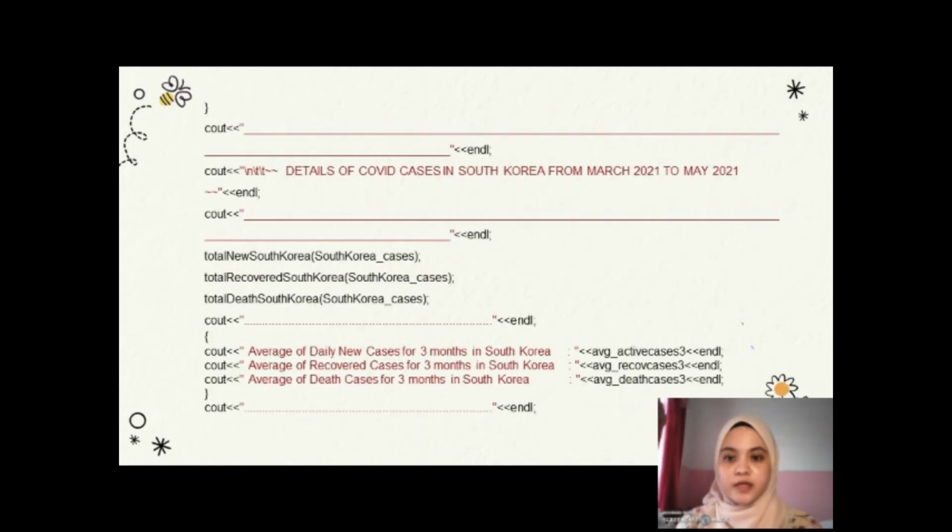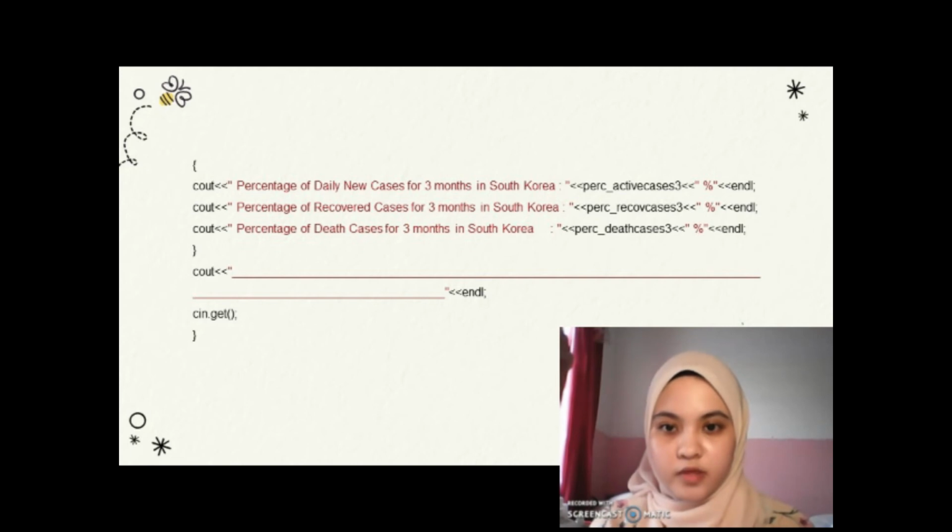Next, for the last part, we display the details of COVID cases in South Korea, where we start with total new cases, total recovered cases, and total dead cases. We also display the average of daily new cases, recovered cases, and dead cases in South Korea. Next, the last part is how we display the percentage of daily new cases, recovered cases, dead cases in South Korea. Then, we finalize with cin.get with bracket and we close the curly bracket.